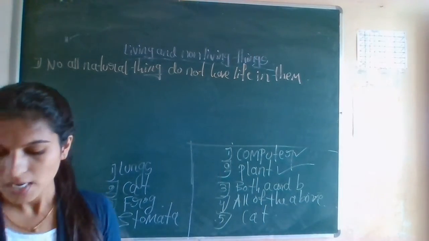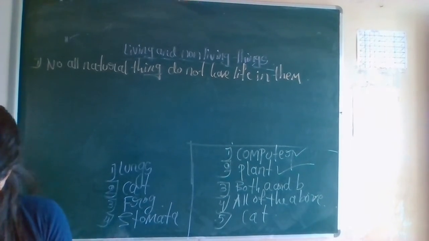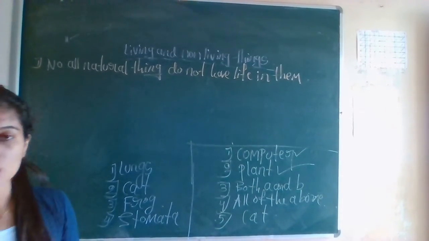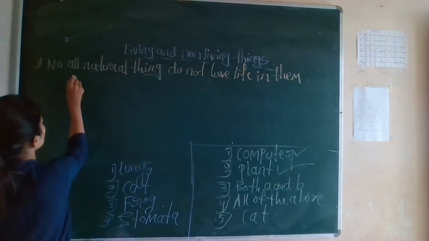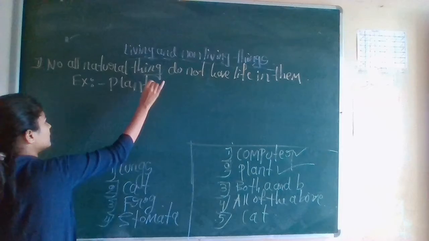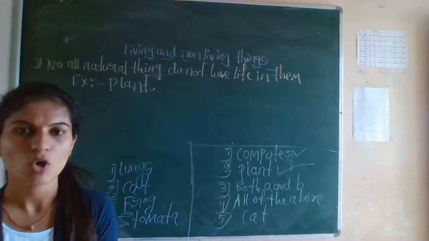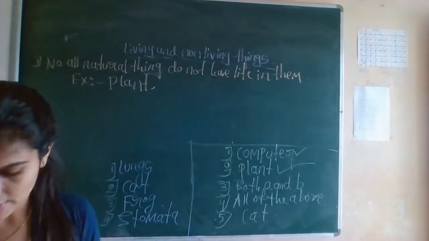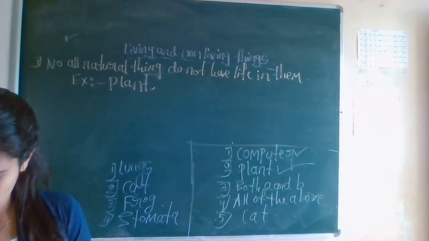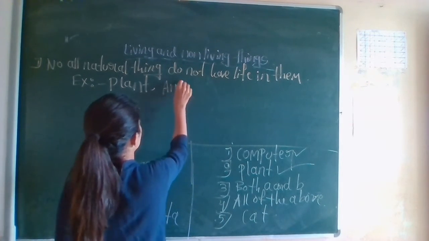Okay. Next, name two natural things that are living. Tell me two natural things that are living things. First one, plant. Yes, plant is a natural thing and it is also a living thing. Next, one more is animals. Animals. Okay.